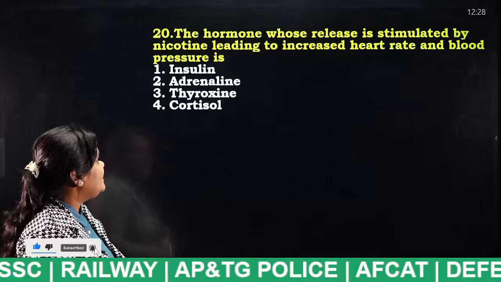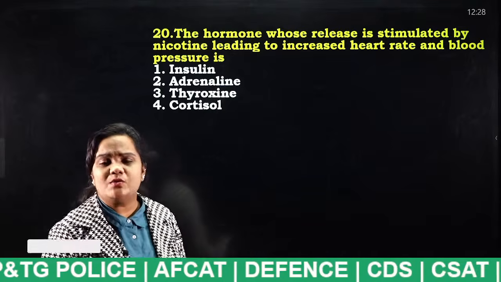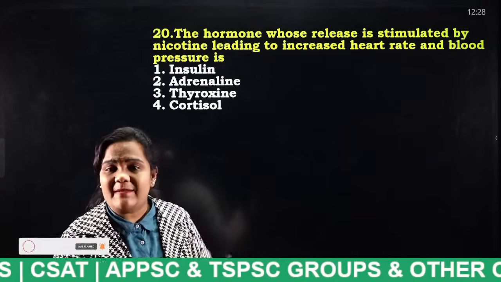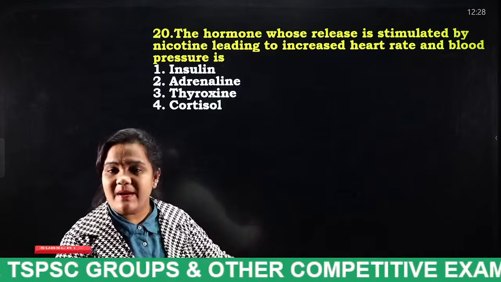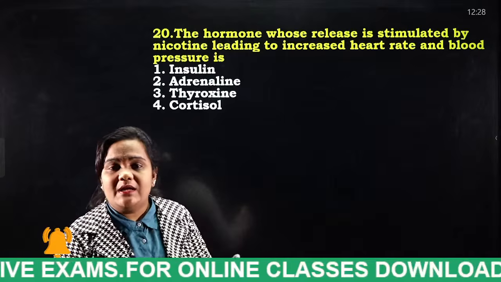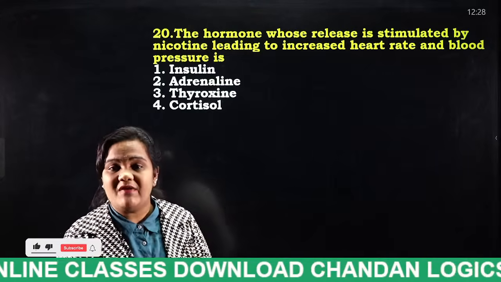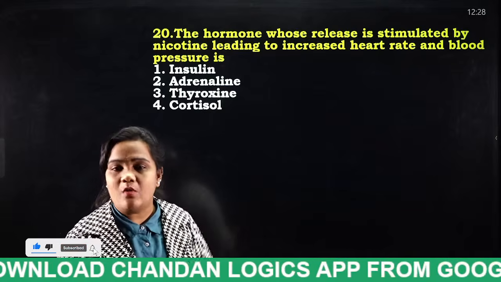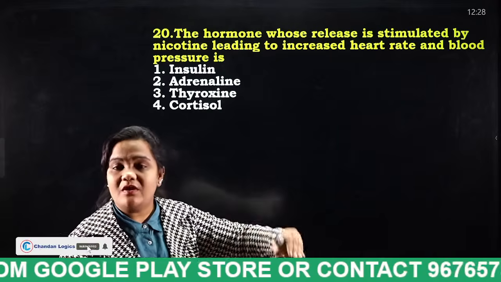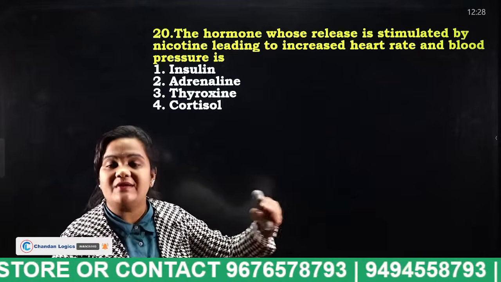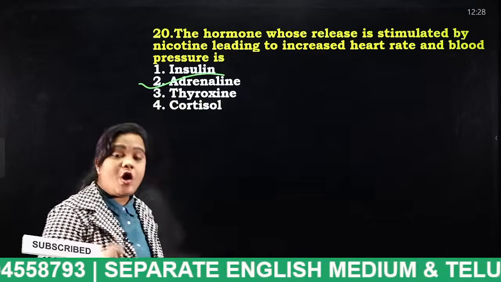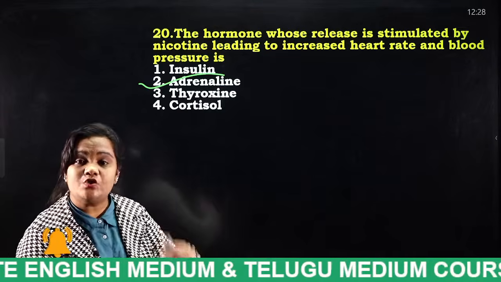The hormone whose release is stimulated by nicotine, leading to increased heart rate and blood pressure, is: insulin, adrenaline, thyroxine, cortisol. If a person smokes a cigarette, what is in the cigarette? Nicotine. Which hormone is released by the smoker? Nicotine blocks the oxygen level, and carbon monoxide is increased in the human body. For that reason, his heart rate will increase, and in the similar way he will be affected with high BP. So what is the answer? Very good. Adrenaline or noradrenaline hormone is released when a person consumes nicotine.